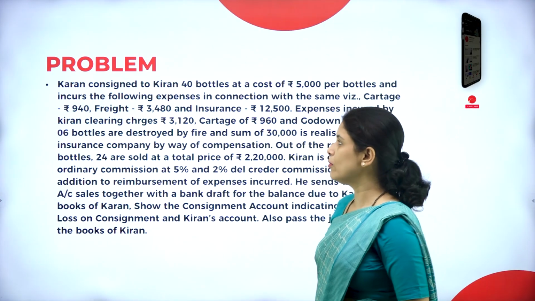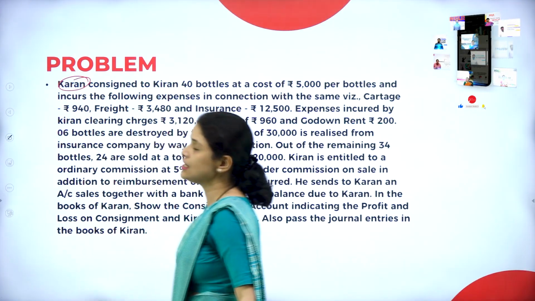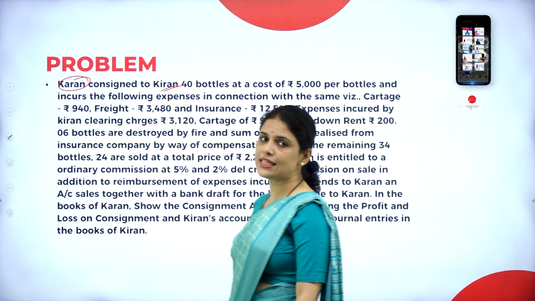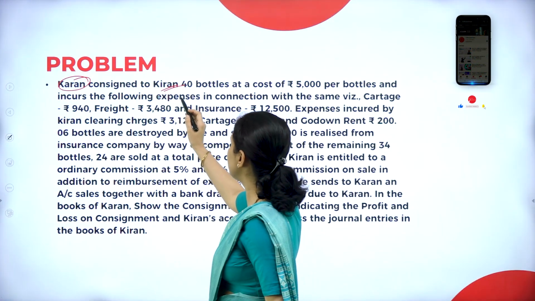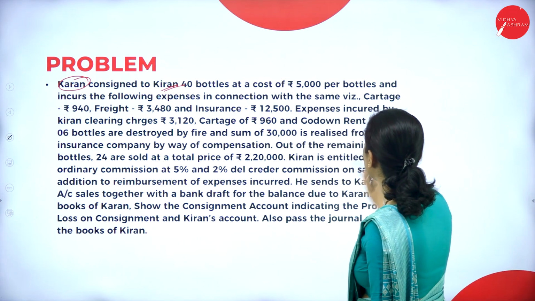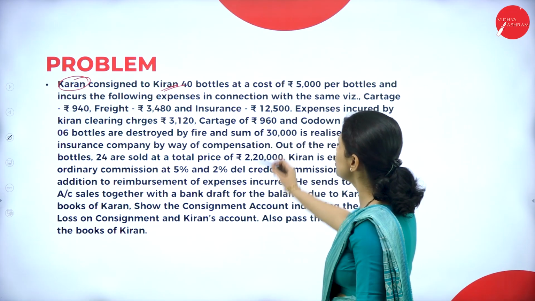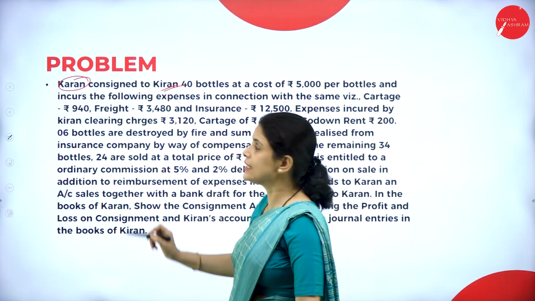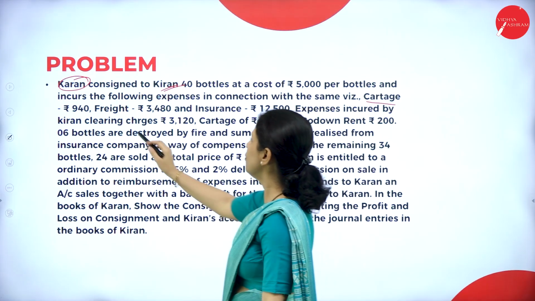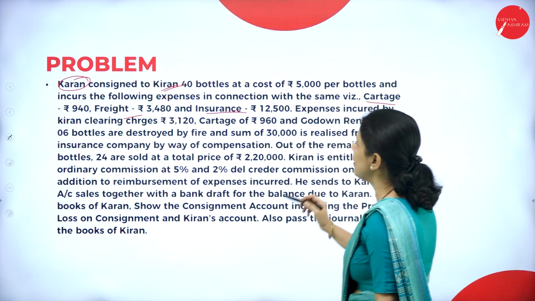Okay, now let us see the problem. Current consigned to Kiran. So the first name, whose name will come first? Consignor's name will come. Second name will be consignee's name. So Current consigned to Kiran 40 bottles at a cost of rupees 5,000 per bottle and incurred the following expenses in connection with the same. So these are the expenses incurred by Current. So what are those expenses? Cartage, freight and insurance.